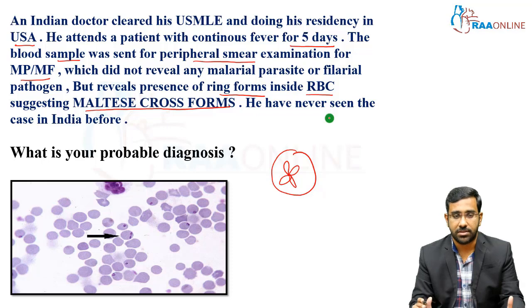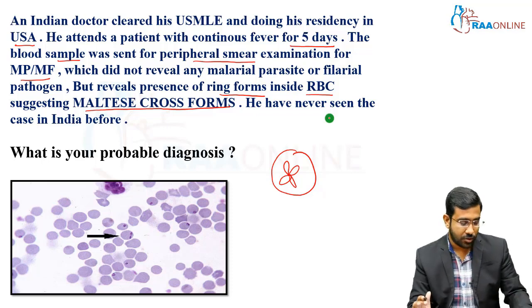So what is the probable diagnosis? The probable diagnosis is going to be Babesia, caused by a particular agent called Babesia microti. It is a protozoal parasitic infection which invades the bloodstream and causes illness mimicking the malarial infection. So let us go into the theoretical part now.